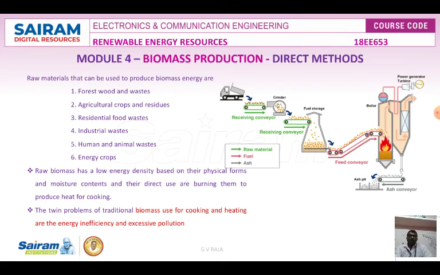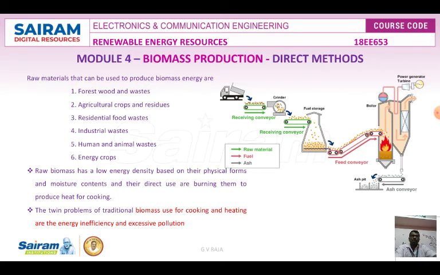If you properly manage the forest, you will always have more trees and agriculture. Energy crop management also yields crops. We also have residual biological matter to be taken into the crops. Raw biomass has a low energy density in its physical form and has moisture content. So for that we have to go for drying that particular material. After drying it is used for burning in order to produce heat for cooking, and heat for boiling water in order to produce electricity.